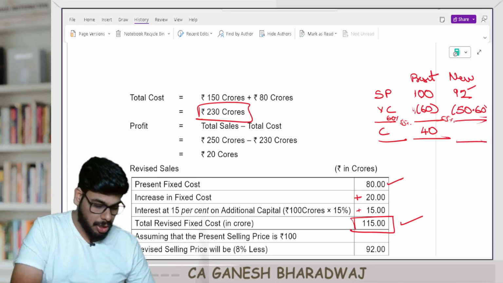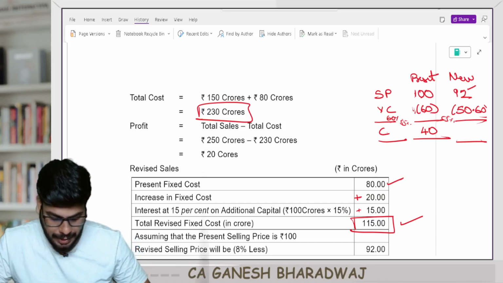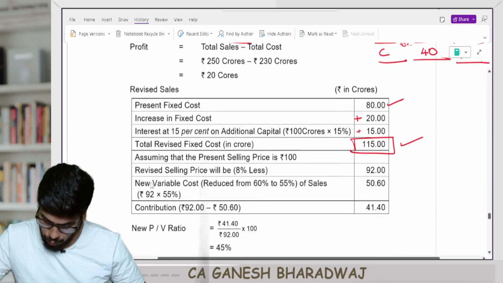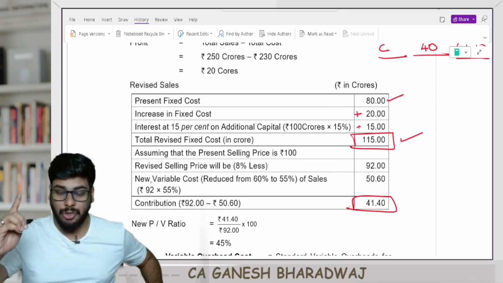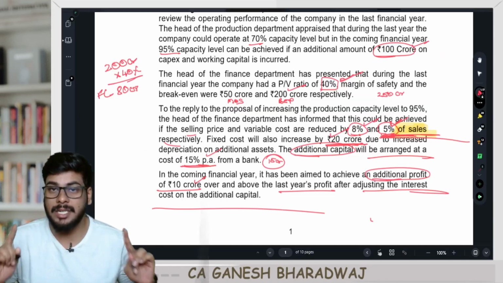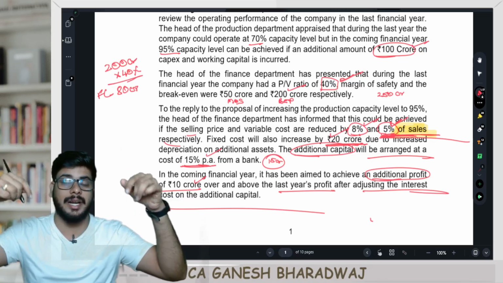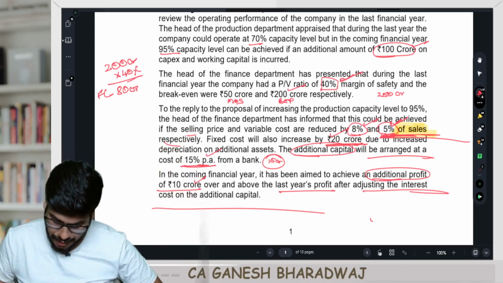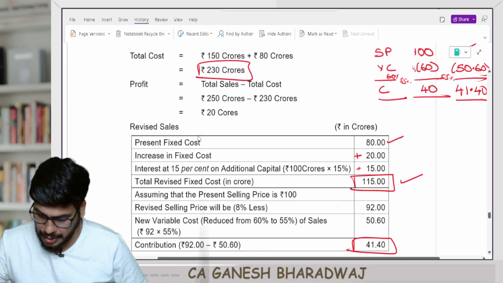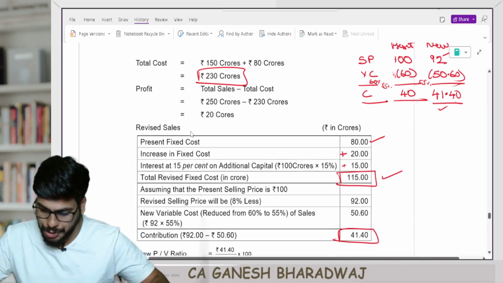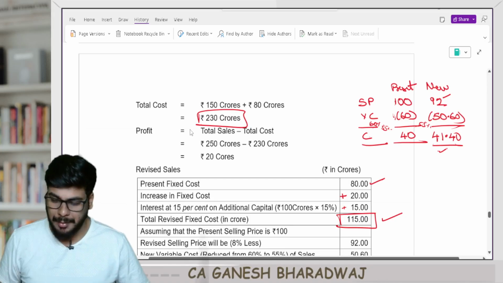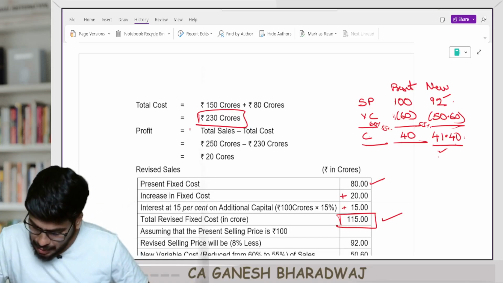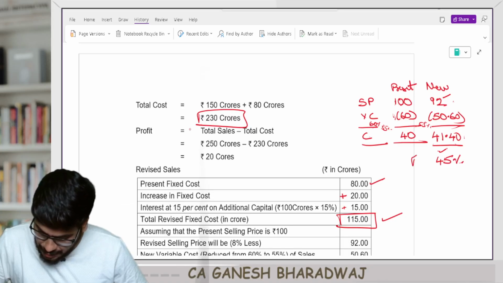So what is going to be my revised contribution? It is going to be 92 minus 50.60. It is going to be how much? 41.40. I think this is what they have given here. Yes, look at this. Clear. So you need to understand they are actually expecting a 5% reduction in the VC ratio, not the variable cost as such. Clear with this, guys, right? Very important understanding. It now becomes how much? 41.40. Now, in the next year, what is going to be my PV ratio? 41.4 divided by 92. Are you clear with this? How much is this? It is going to be exactly 45%, the PVR.